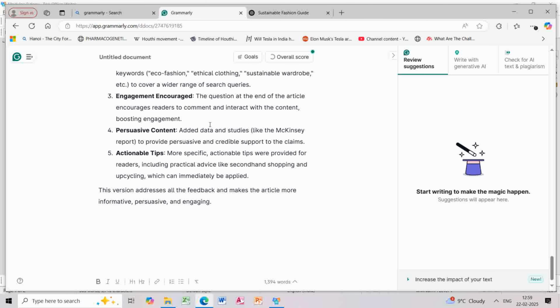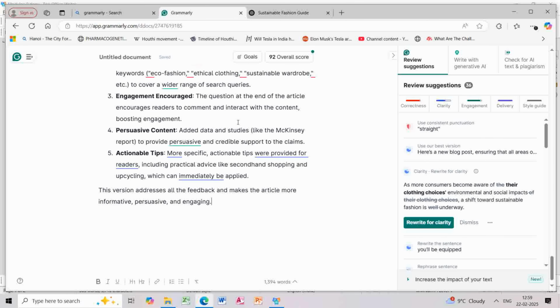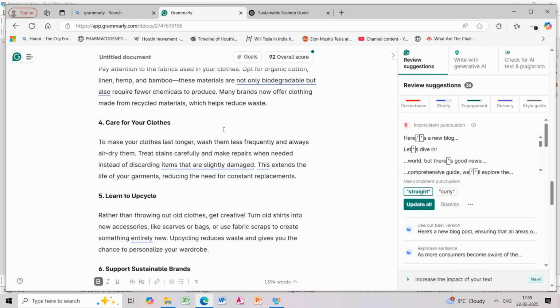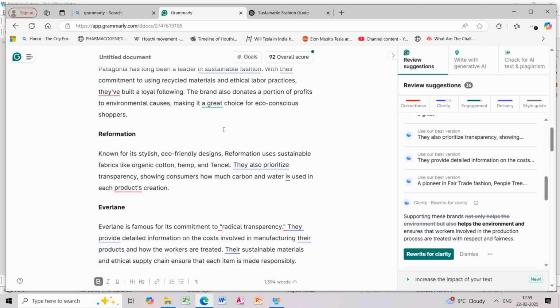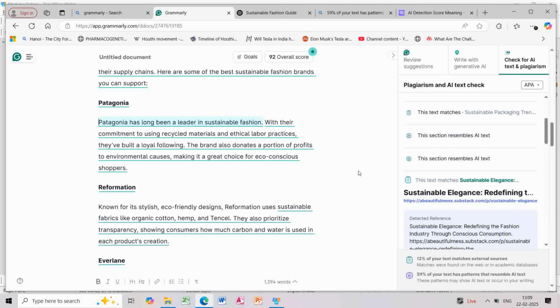Here I am copying and pasting that particular article that we generated through AI. Okay, so here is the content that we have, and this is the sustainable agriculture article that we generated in a previous video. So guys, as you can see here, if you click on check for plagiarism and AI text, these results come in front of us.